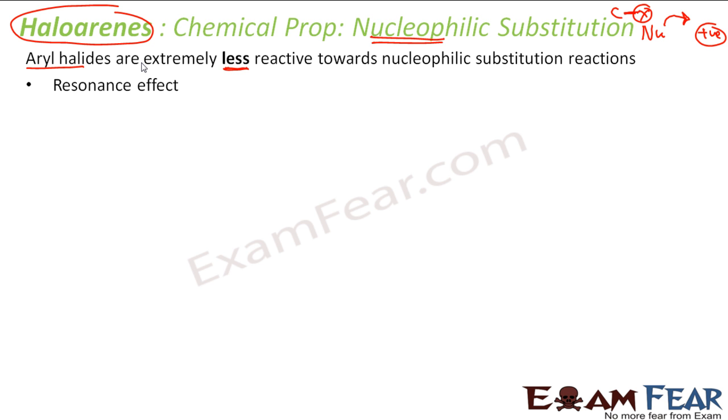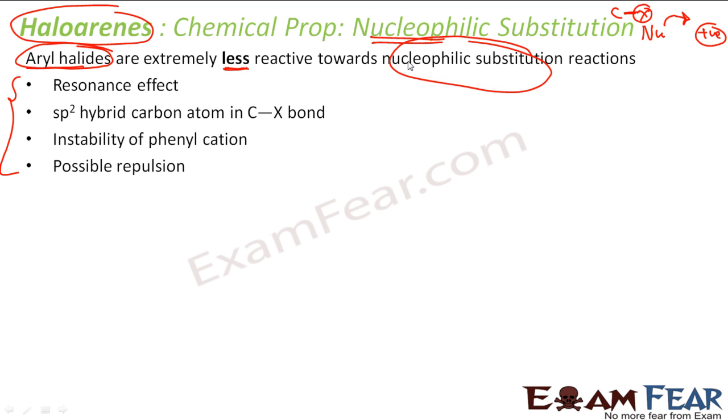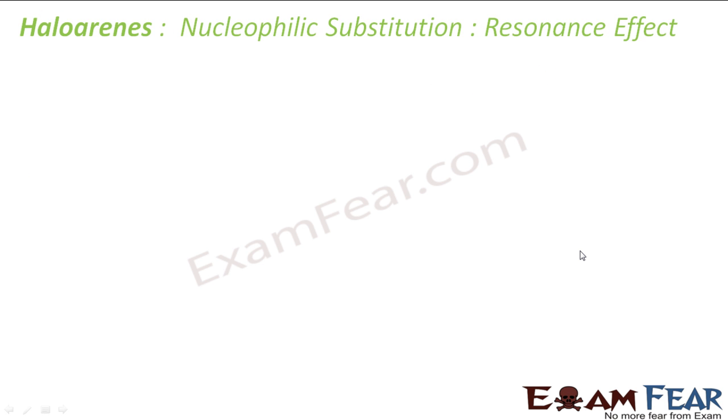The reasons are four: the resonance effect, the sp2 hybridized carbon in the C-X bond, instability of the phenyl cation, and the repulsion. We'll talk about all these four effects, due to which we will see that the aryl halides are not very much prone to nucleophilic substitution reaction. Due to the resonance effect, the haloarenes will acquire a partial double bond. The C-X bond will be a partial double bond, and that's why it's difficult to break this bond. We'll see that.